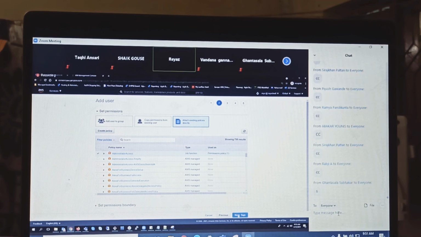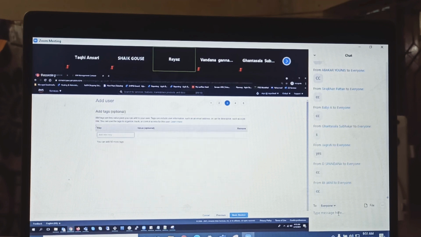Nice. And then click on next, tags. Guys, tags, we learned, are key value pairs. Tags are what? Key value pairs. We have a key and we have a value. How many tags can you create per resource? Maximum 50. So let's say for example here, Babji is from